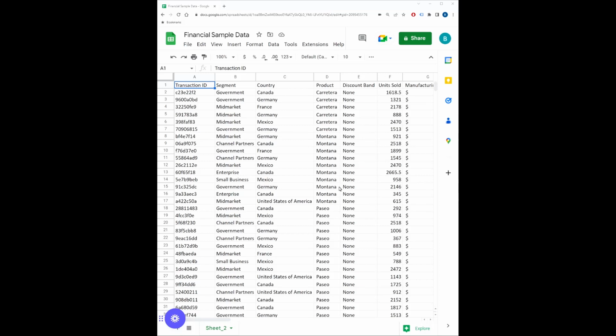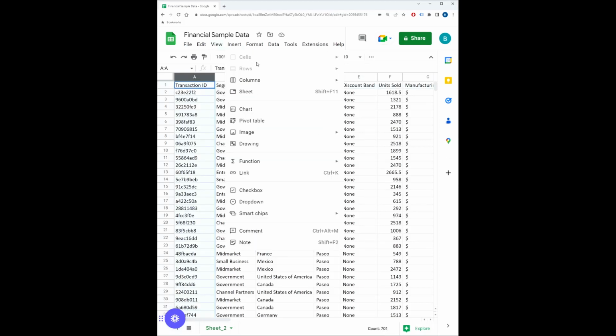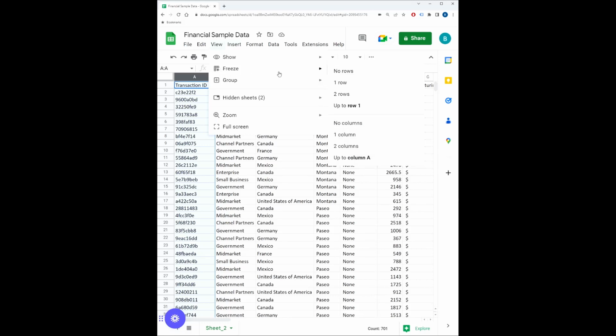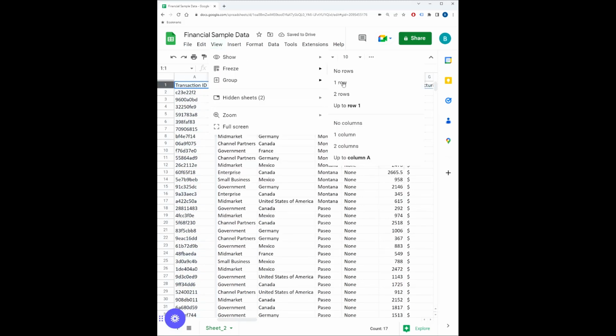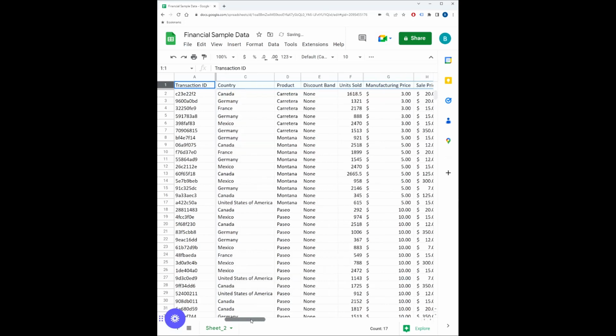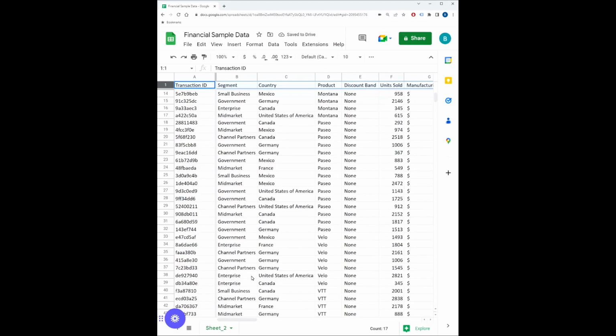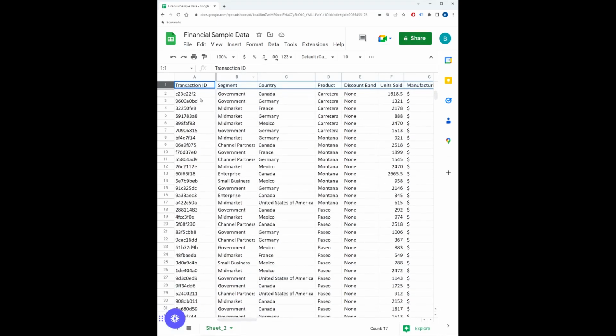So in order to freeze data in view, you simply highlight the column or the row, select View, highlight Freeze, and then select up to row 1 or up to column A. And this will adjust based on what you've selected. So in this case, I'm going to freeze both column A, and I'm going to freeze row 1 so that I can see the data regardless if I'm scrolling to the right or if I'm scrolling down. The headers and the transaction IDs will remain in view.